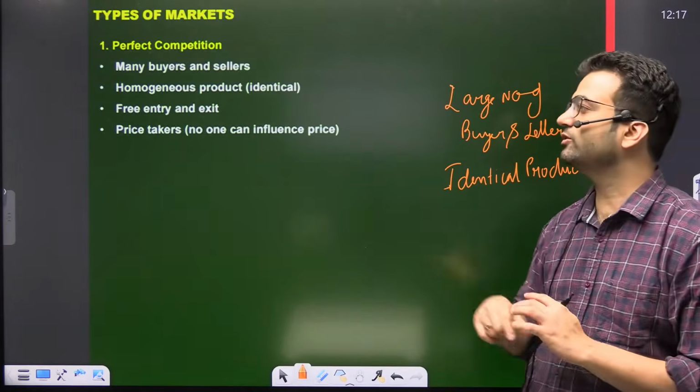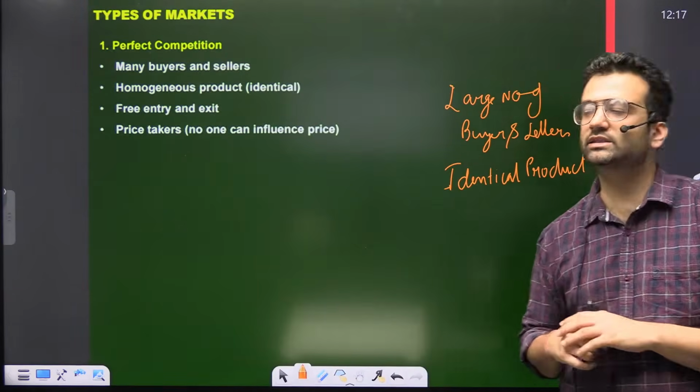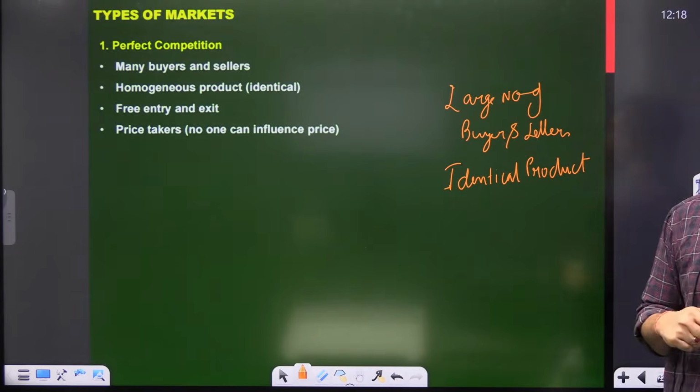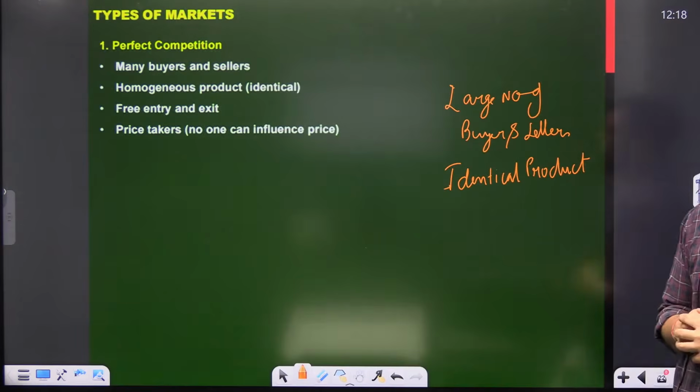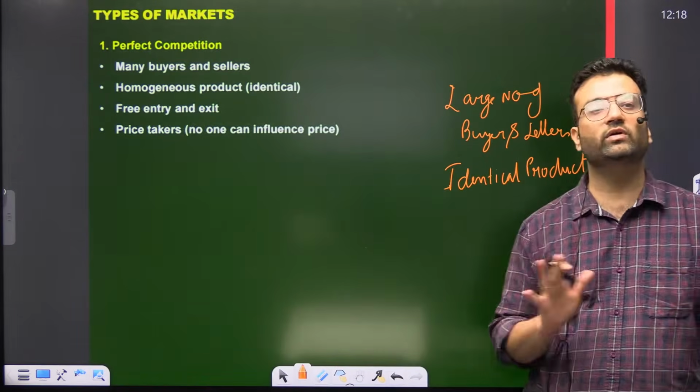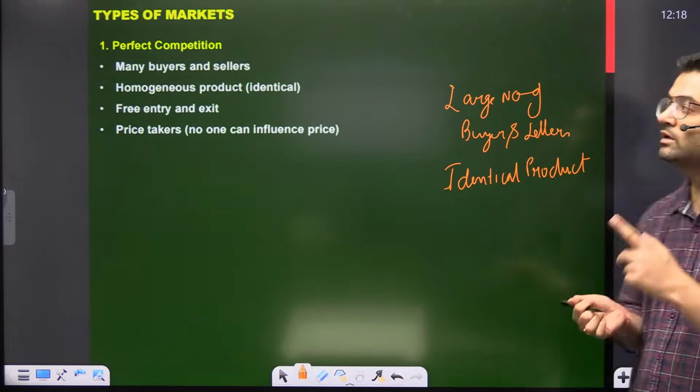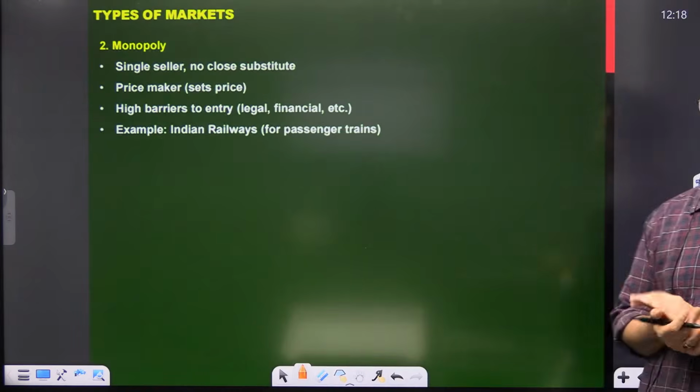So this is perfect competition. There are many buyers and sellers. They are selling the same kind of product. Free entry and exit. Anyone can enter, anyone can exit anytime. And there are price takers. No one can influence the price. This is perfect competition. Second, monopoly.